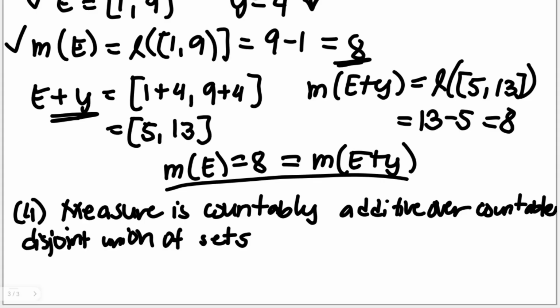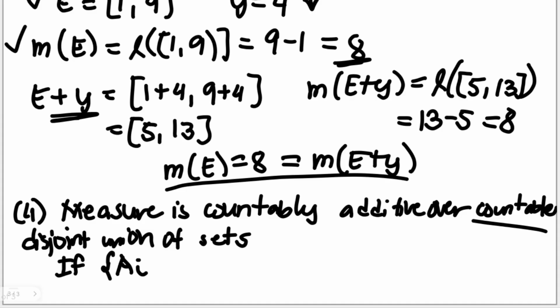Okay? So actually, this is related to the second property of the measure function, where we talk about a disjoint collection of sets. So we are not talking only about a finite set, but it includes countable sets. So we'll have this form here.